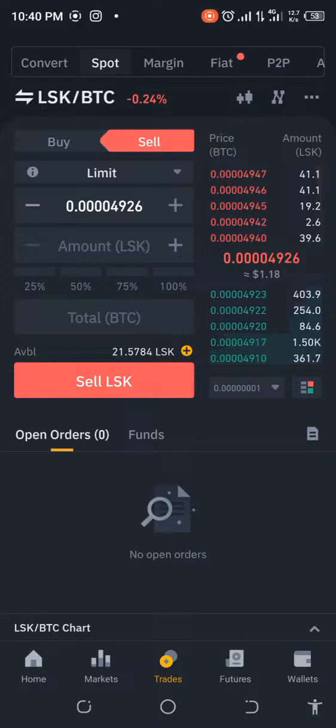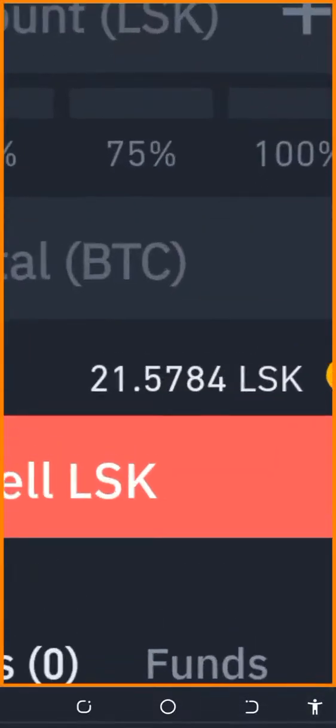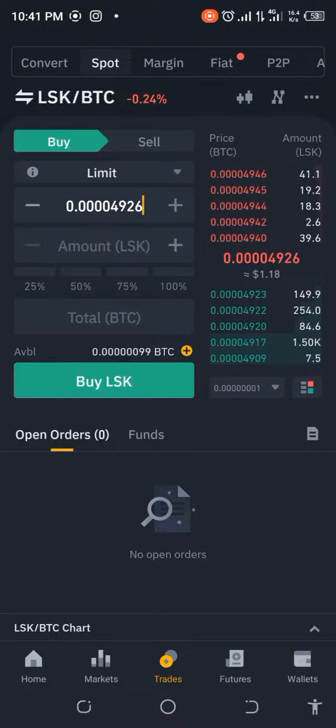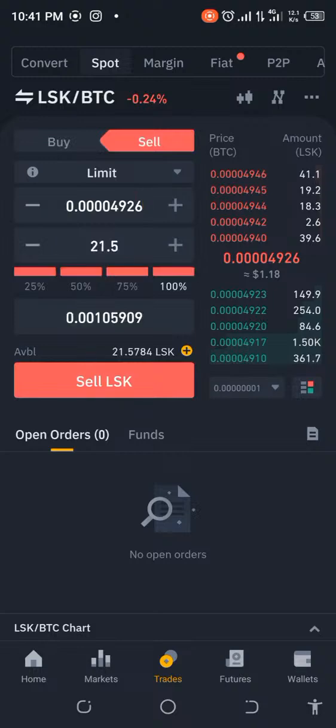Okay, so I'm back and I can see that it has already bought. You can see that we already have our LSK, but I'm seeing something really juicy here that I'm not going to let go. I'm turning this to spot trading. So I'm thinking of selling it back and making a profit. Interesting. I hope I'll be able to make a profit with this. Look at what I'm seeing here. If I change this and sell it back, I most likely will make a profit.